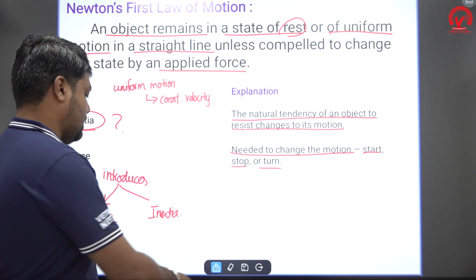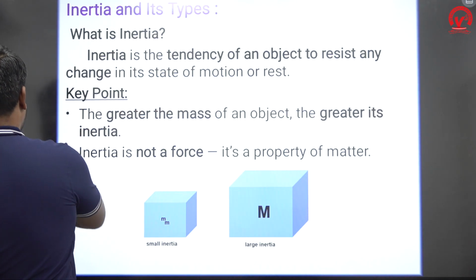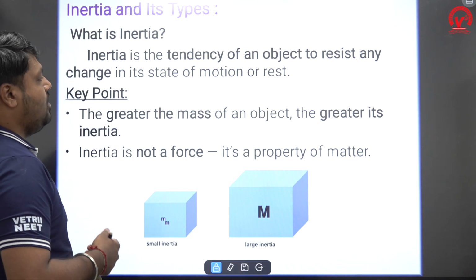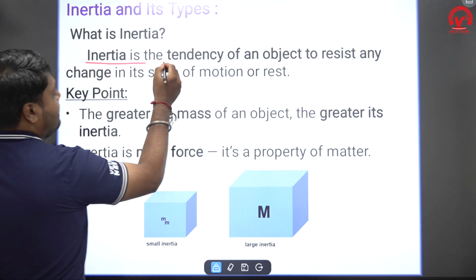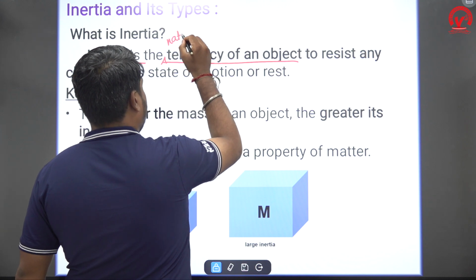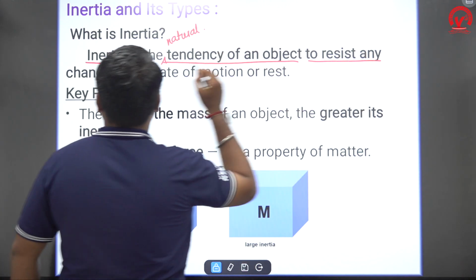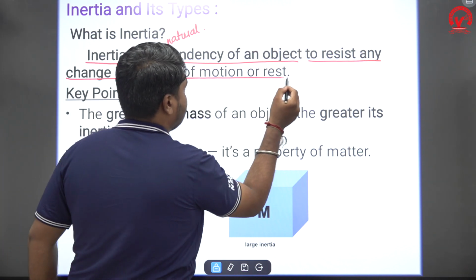Listen, inertia and its types. Inertia is the tendency of an object. It is a natural tendency, occurring by itself, to resist any change in its state of motion or rest.